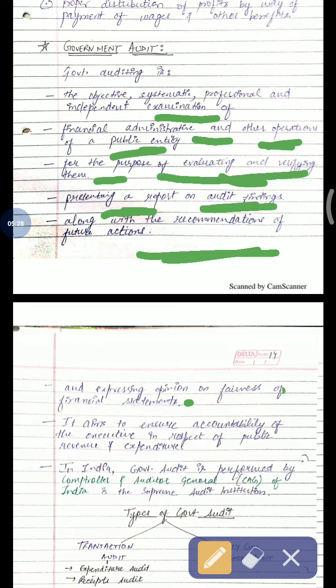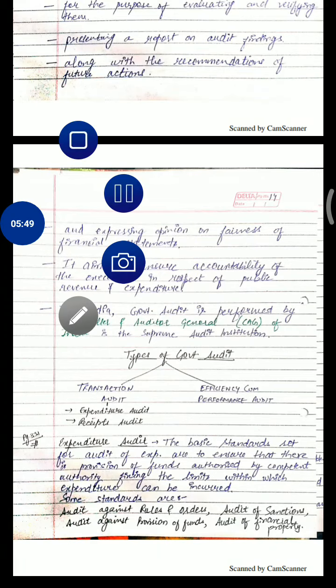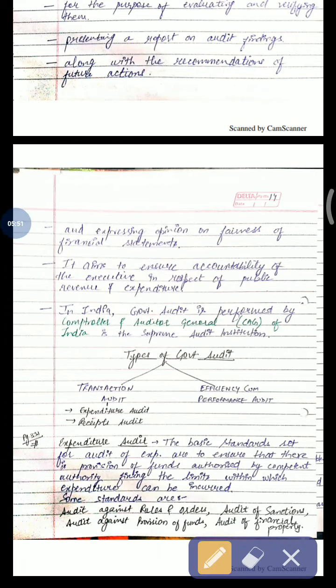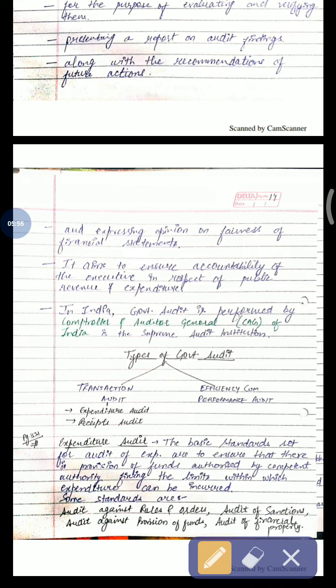It aims to ensure accountability of the executive in respect of public revenue and expenditure. Government audit helps in ensuring accountability of the executive in respect of public revenue, that the executive is not doing any fraud or anything regarding revenue and expenditure. In India, government audit is performed by the Controller and Auditor General of India, which is the supreme audit institution. Who does government audit? Controller and Auditor General of India.